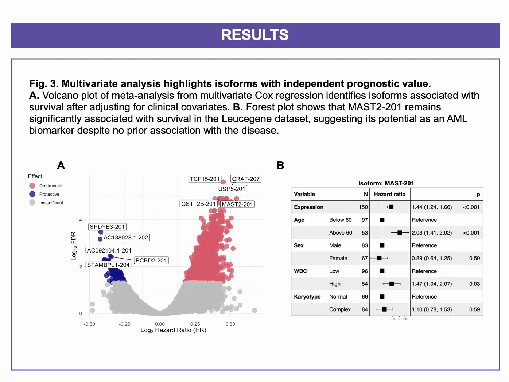Next, we asked whether these isoform-level associations held up after adjusting for clinical variables like age, sex, white blood cell count, and karyotype complexity. Figure 3a shows a volcano plot from a meta-analysis of multivariate Cox regression results. Even after adjustment, several isoforms remain significantly associated with survival. In Figure 3b, we highlighted one example, MAS2-201. This isoform was significantly associated with poor survival, even after adjustment for clinical covariates. While MAS2 has been linked to other blood cancers, its role in AML hasn't been reported before, suggesting that MAS2-201 could be a novel biomarker.